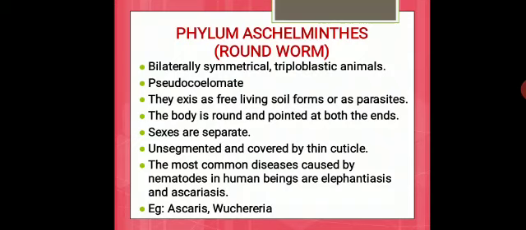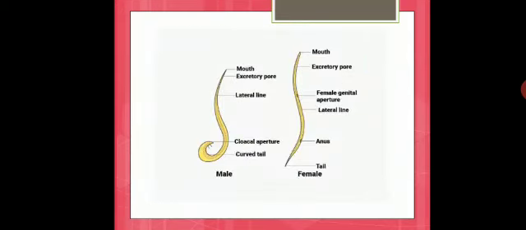The most common diseases caused by nematodes in human beings are elephantiasis and ascariasis. Examples are Ascaris and Wuchereria. For example, when you take unhealthy food, what will happen? Worms will start growing in your stomach. Those worms are generally this Ascaris only. That disease we call ascariasis. So this is how it will be present.